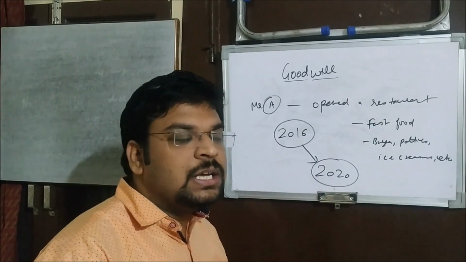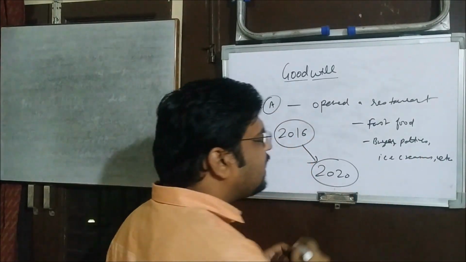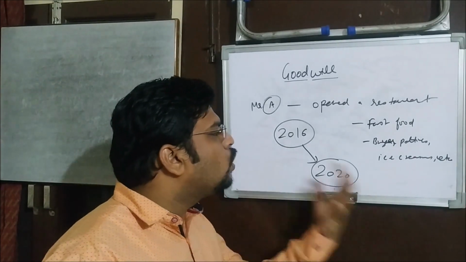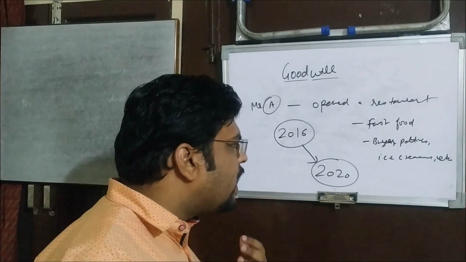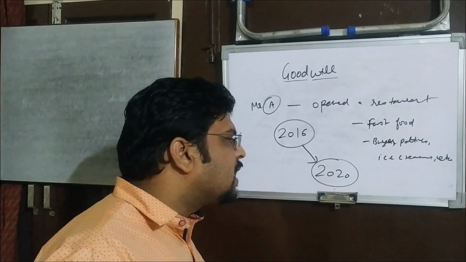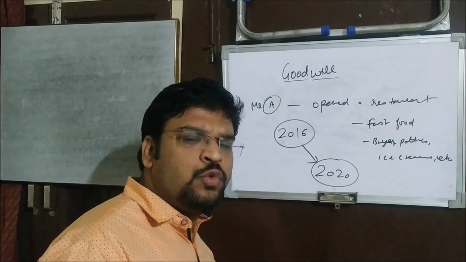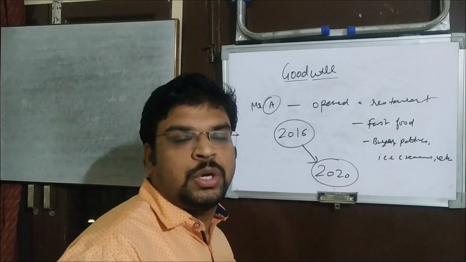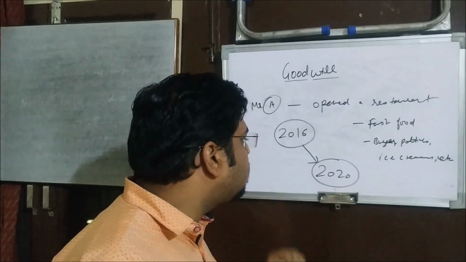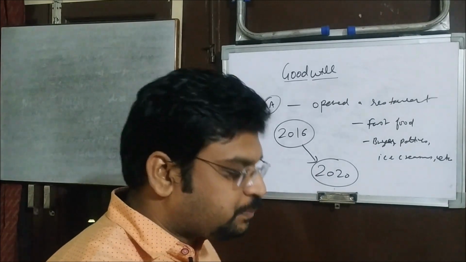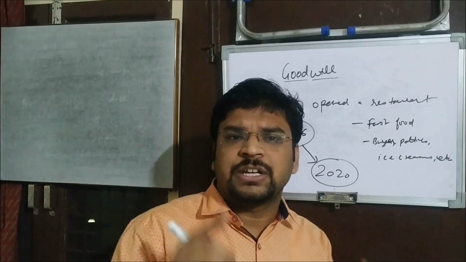Now he started generating goodwill by selling good quality food. When he was selling good quality food and providing good services to the customers, the customers started liking his food, and again they were coming to his restaurant only. Now after passing 4 years, he has a good collection of customers.